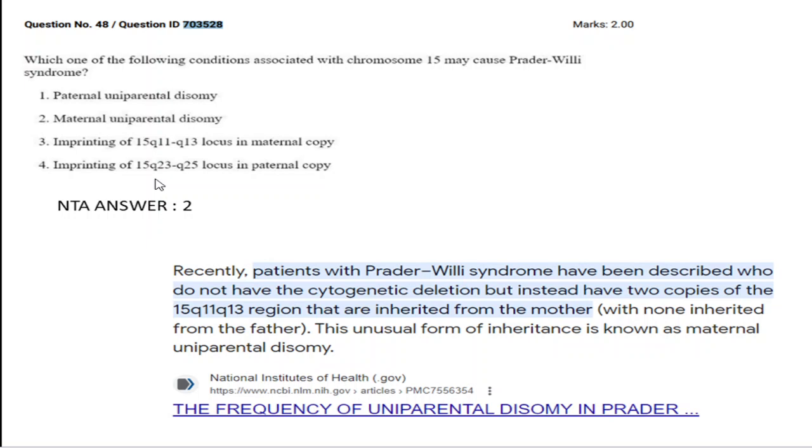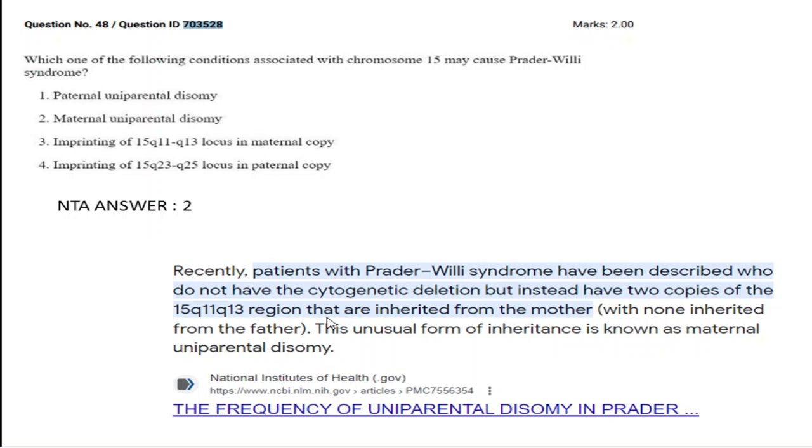703528, that is which one of the following conditions associated with chromosome 15 may cause Prader-Willi syndrome? The correct answer is option number 2. Patients with that syndrome will be having, they have described, no cytogenetic deletion, but instead they will be having 2 copies of this particular region that are inherited only from the mother.